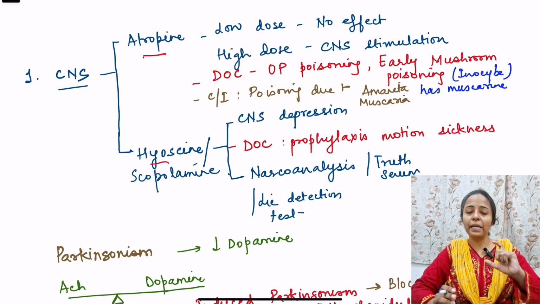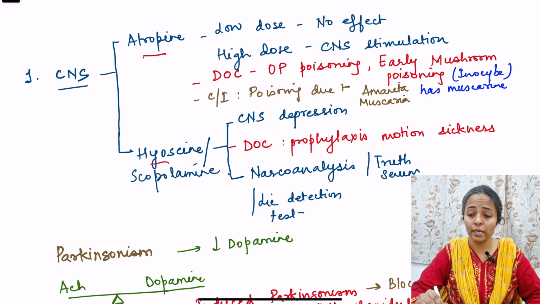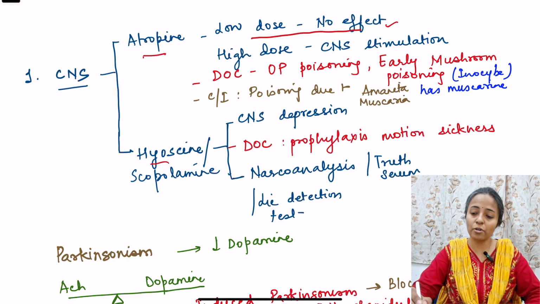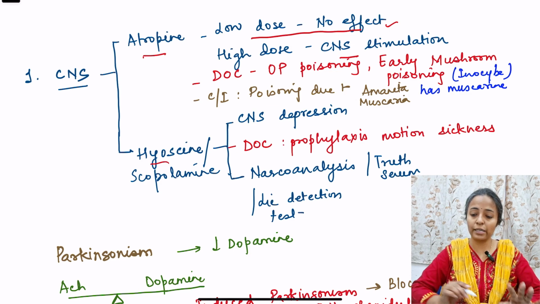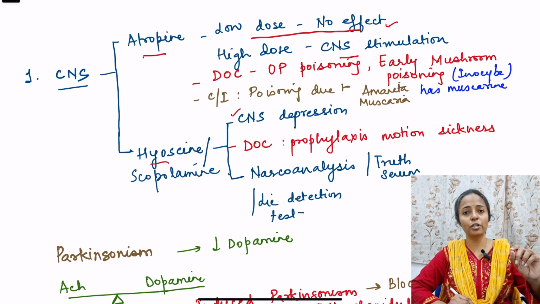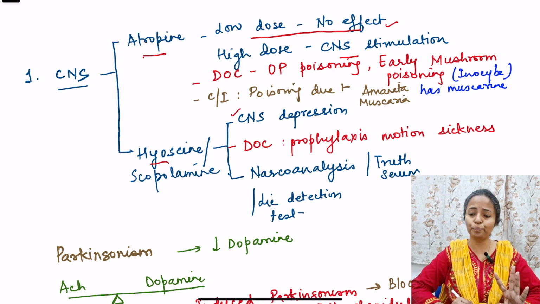Now the main difference between these two, you should remember, is that atropine at low dose has no direct effect on CNS. Neither will it cause CNS stimulation nor CNS depression. However, at high doses, it causes CNS stimulation, while hyoscine in normal doses only causes CNS depression. Okay, so atropine, in very high doses, CNS stimulation followed by depression. Hyoscine causes CNS depression. So that is the main fundamental difference between these two.